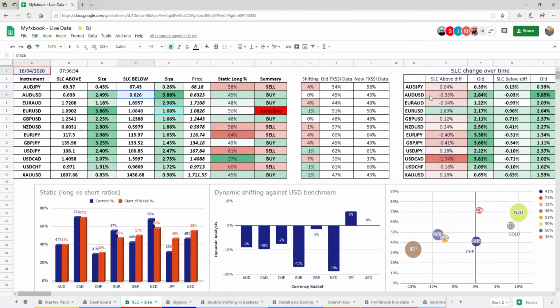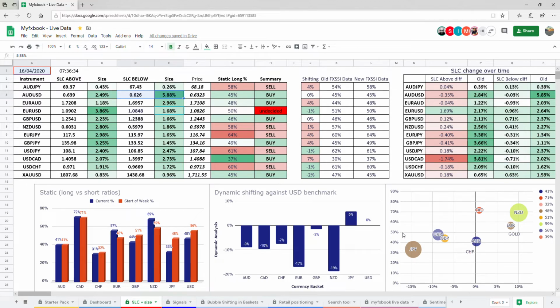Okay, and that's your SLC change over time. So if stop loss clusters get triggered, it'll be reflected there. When stops get triggered, we can see a potential reversal, especially if that 5.88 goes to 1%. That's a huge amount of liquidity that's been probed and absorbed, and then we can expect a reversal. So that's how that works. This is all dynamically changing, which is cool. That changes all the time.